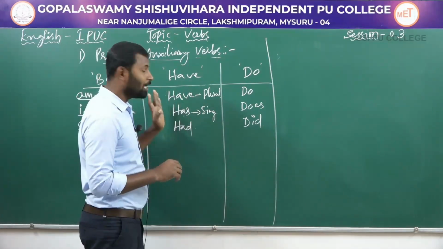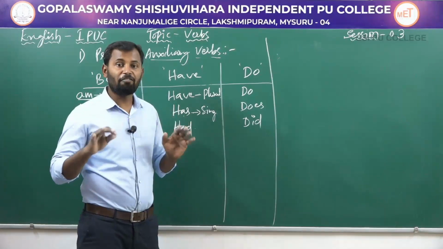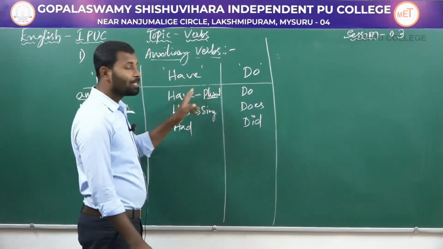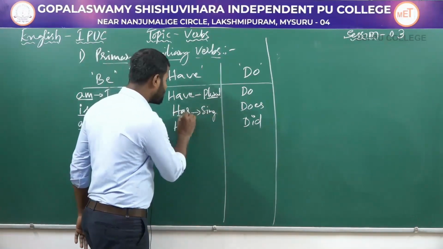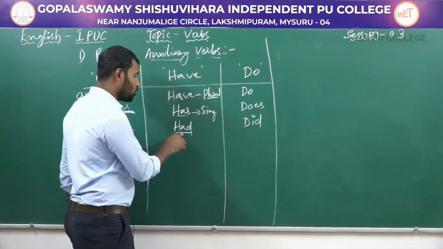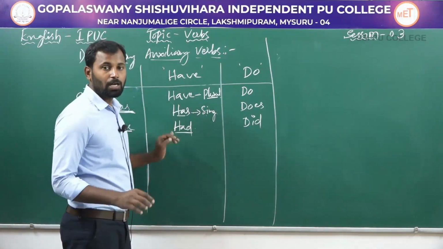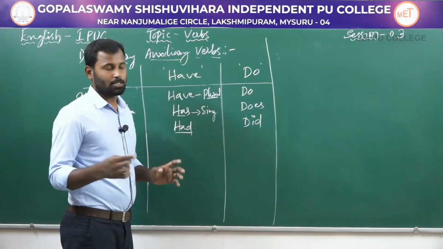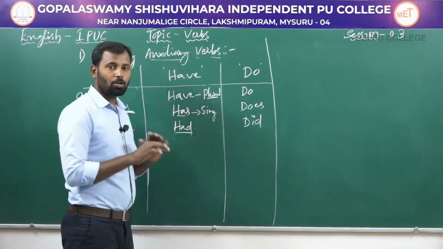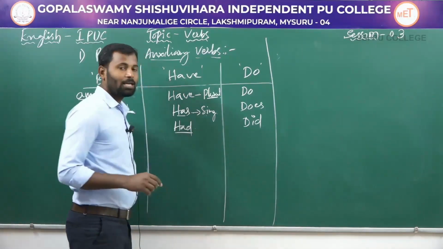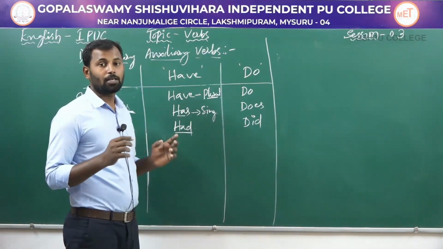They are specifically used in the present perfect tense. Have is used along with plural subjects and has is used along with the singular subjects. The last one, had, is used to construct sentences in the past perfect tenses. So have and has are used in present perfect tense, whereas had is used in past perfect tense.